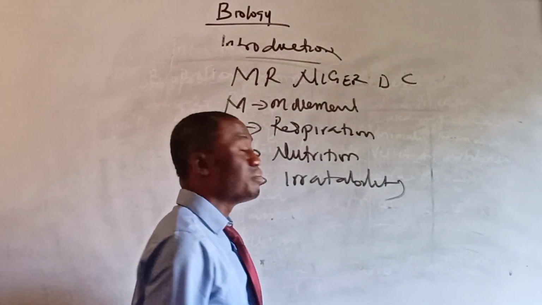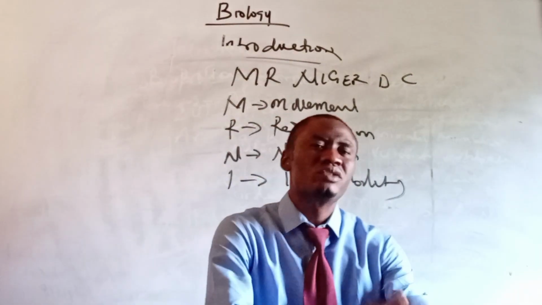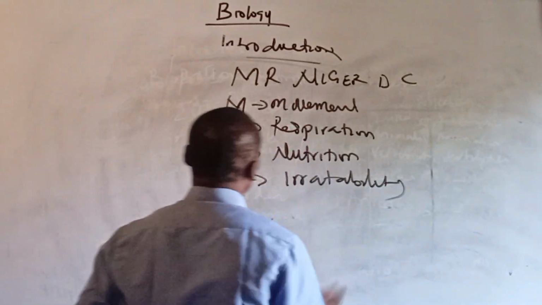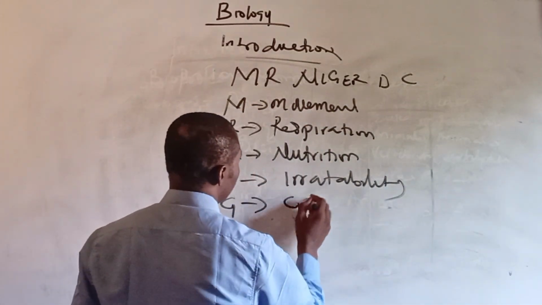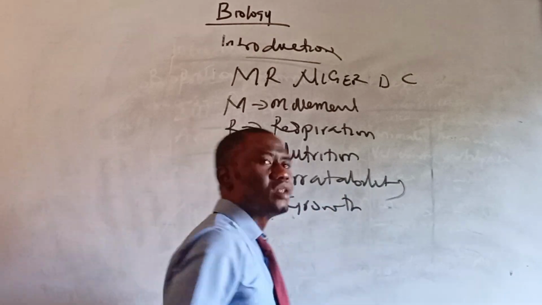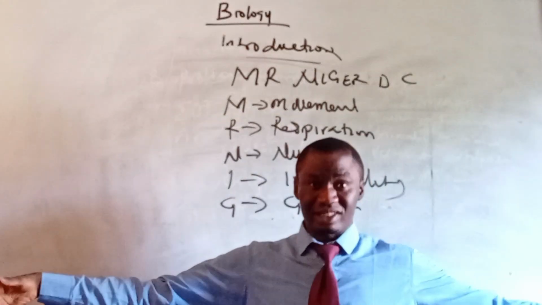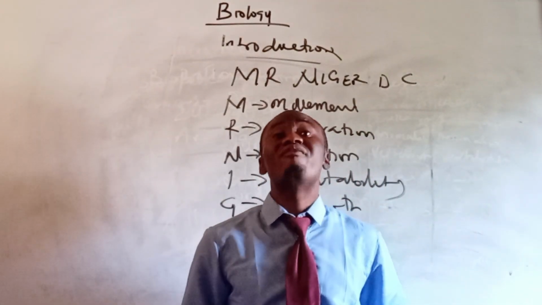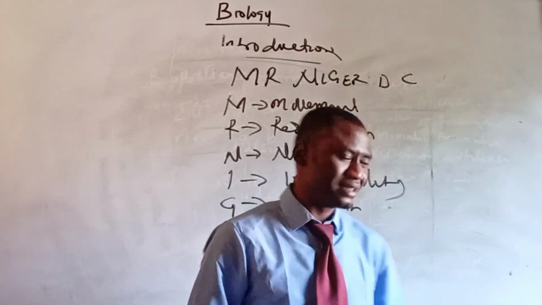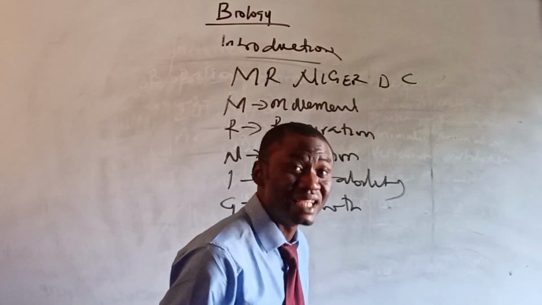Then we have irritability. That's the ability to respond to stimuli. All right. Growth. Growth is an irreversible increase in size and in weight of the body.